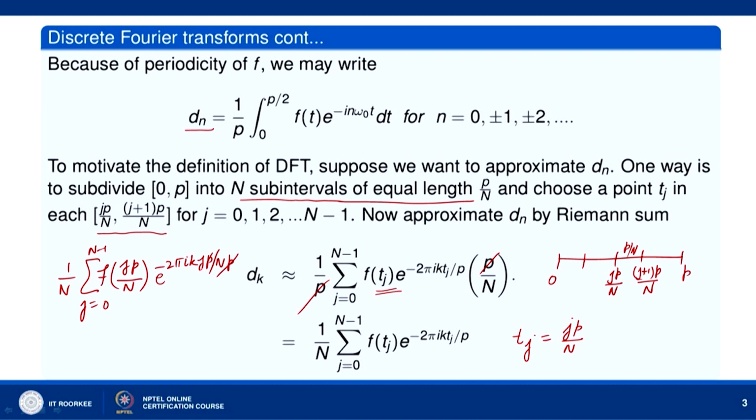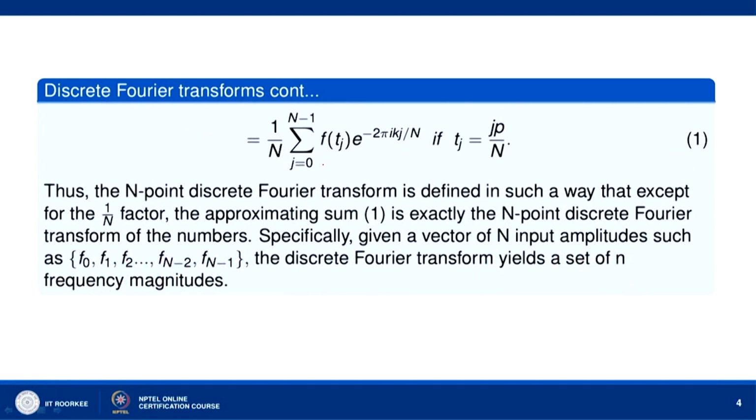So, we will get 1 over n sigma j equal to 0 to n minus 1 f j p by n e to the power minus 2 pi I k j by n. Okay. This is what we get. Thus, the n point discrete Fourier transform is defined in such a way that except for the 1 by n factor, the approximating sum is exactly the n point discrete Fourier transform of the numbers f t naught, f t 1, f t 2 and so on f n minus 1.